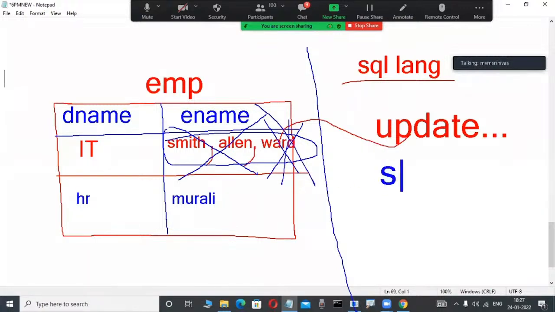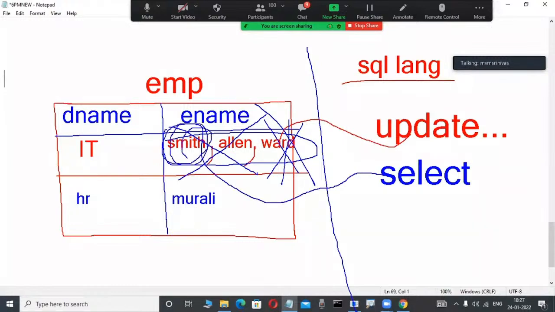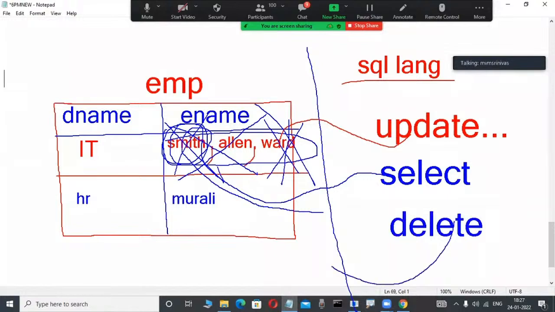Again, observe here, the select command. Yes, multiple values separated with commas are there. Then using this select command, I want to select individual values. Suppose in this example, Smith is a value from this table. Impossible, it won't work. Again, now delete. Now I try to delete a single value from these multiple values. Allen is a single value I want to delete from these multiple values. The syntax is not there. That's why it is not recommended.